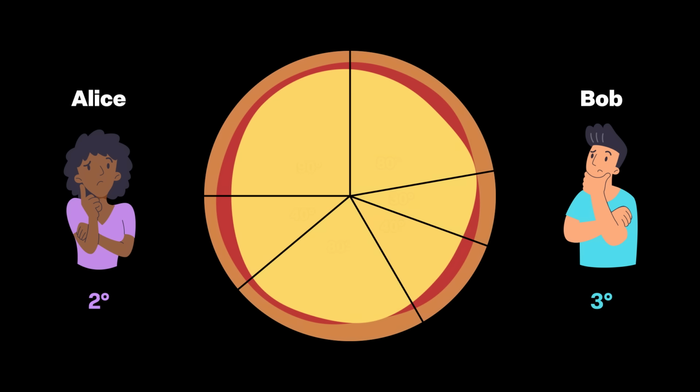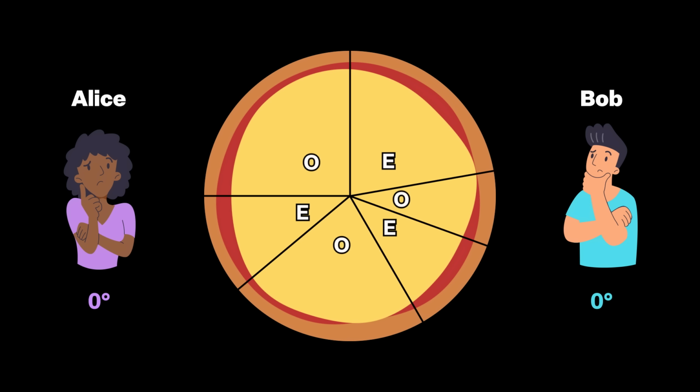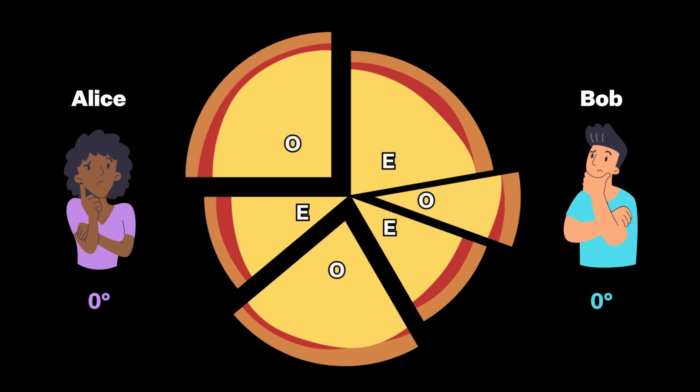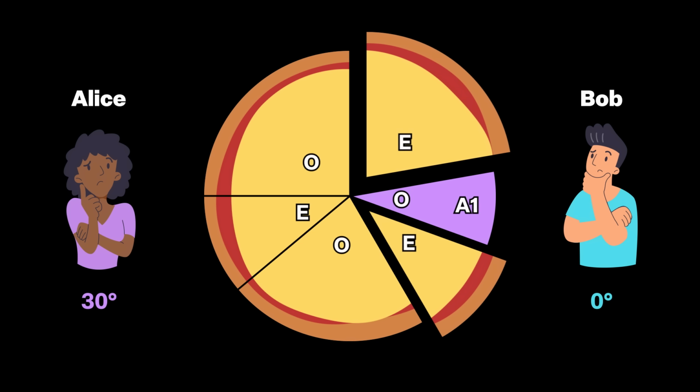Yes. Let's start over. Label the slices odd and even in an alternating pattern. Here, O stands for odd and E for even. Alice will look at which has more, the odd slices or the even ones. Here, the odd slices have more. So Alice will choose any odd slice, say this one. Then Bob chooses. His only choices are even.